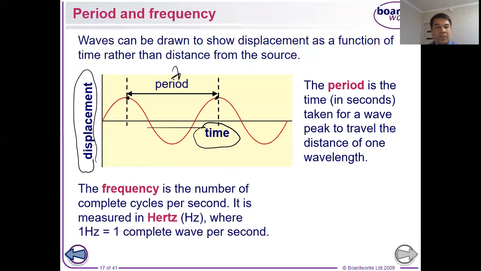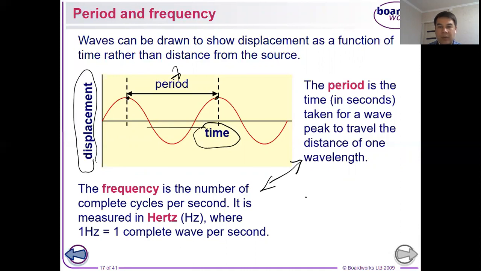Let's continue. We have another term, the frequency. The frequency is the number of complete cycles per second. It is measured in hertz, where 1 hertz is one complete wave per second. Dear students, we have a relation between period and frequency.